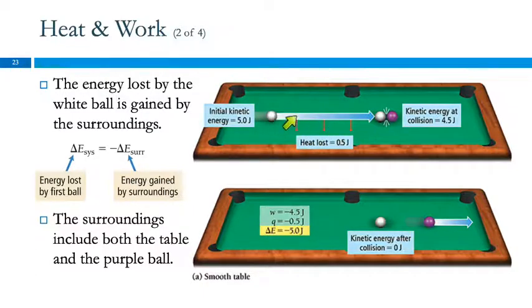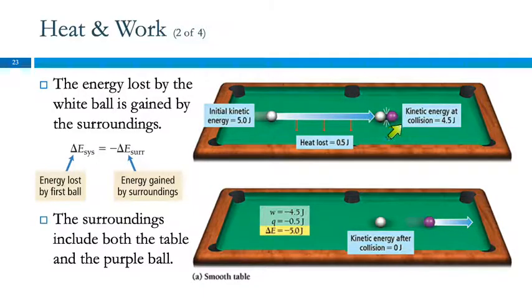That ball will not just roll indefinitely at the same speed, right? It will slow down due to friction. So as it rolls across the table, it's going to lose some of its kinetic energy due to friction with the table. We're going to say it's losing half a joule of energy. So by the time it gets over here, it has 4.5 joules of kinetic energy left.